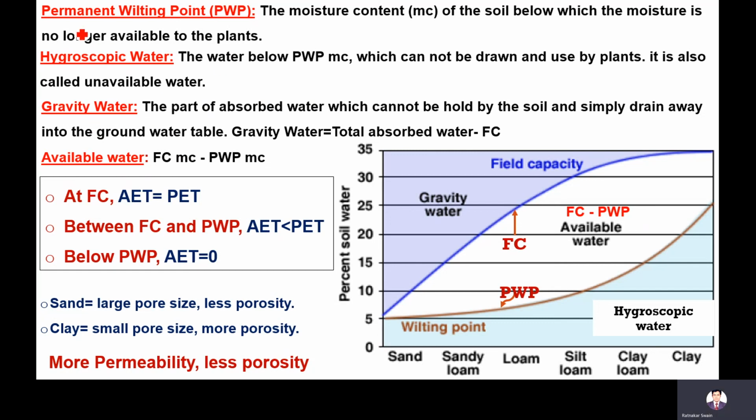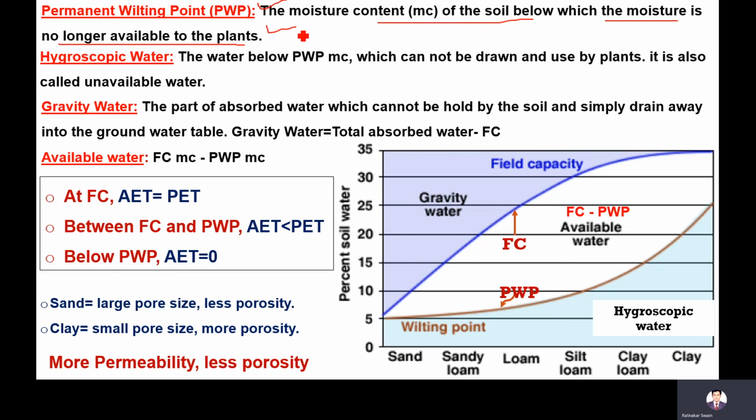Let's come to the permanent wilting point, PWP. Permanent wilting point is the moisture content of the soil below which the moisture is no longer available to the plants. It means whatever moisture you supply to the soil, all moisture cannot be drawn by the plants, because the capillarity is not so strong that it can withdraw all water from the soil.